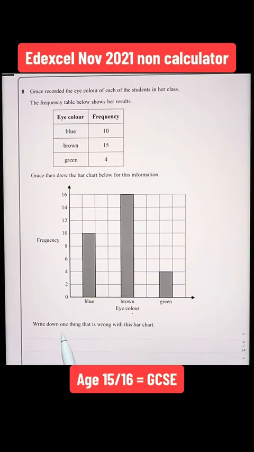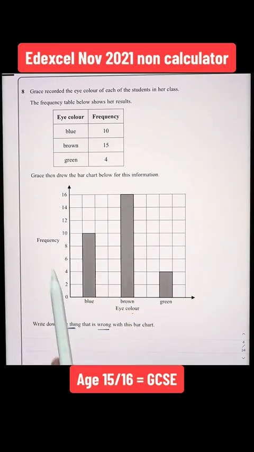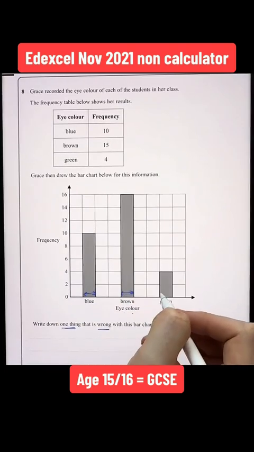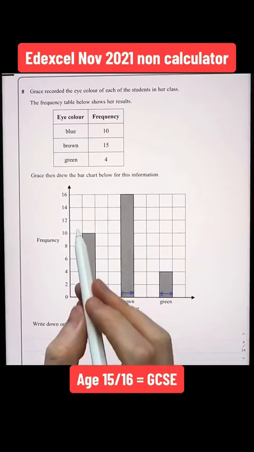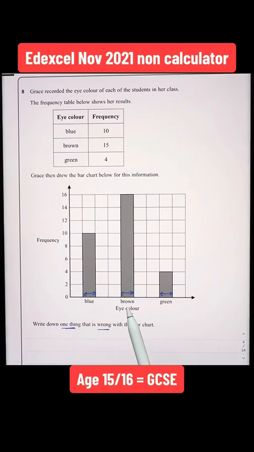Question 8. Write down one thing that is wrong with the bar chart. When checking a bar chart, we first of all should check the frequency, our scale. Is it consistent? Here it's 2, 4, 6, 8, 10, 12, 14, 16. It's going up in 2s. That's fine. When looking at the bars in a bar chart, each bar should have the same width. And here we can see each bar has a width of 1 square. So again, that's correct. Now looking at each of the bars, the first bar for blue should be 10. Is that correct? Which is. The second bar for brown should go up to 15. Well, here it doesn't. It goes up to 16. The bar for brown should have been drawn at 15 and not 16.